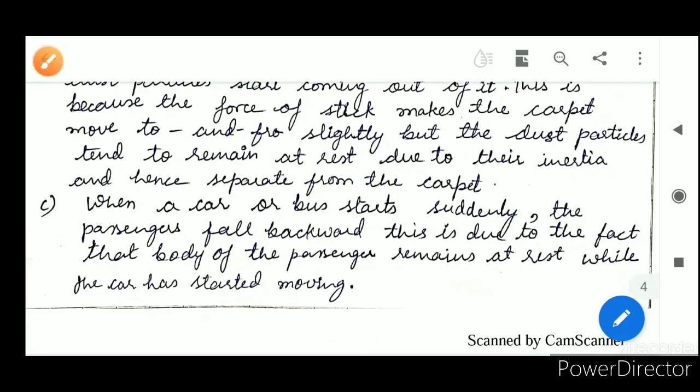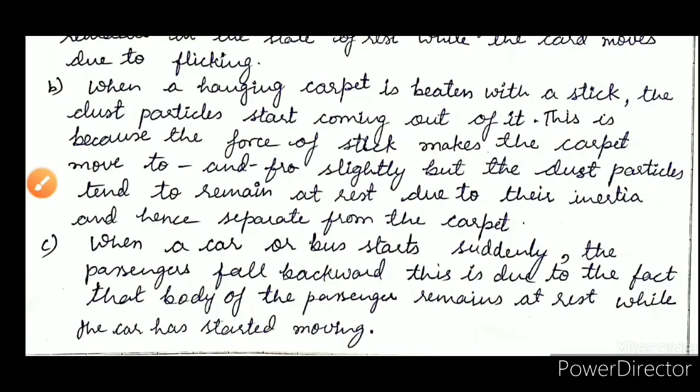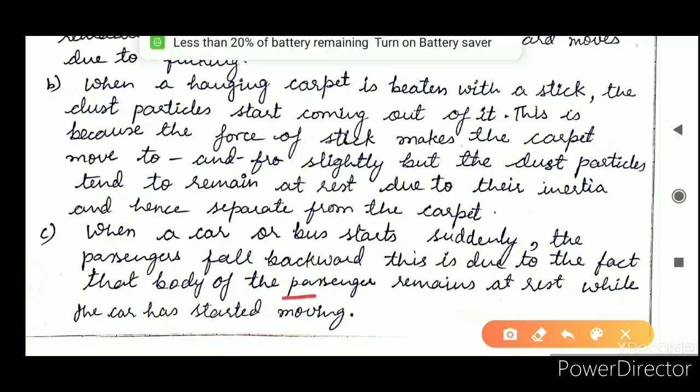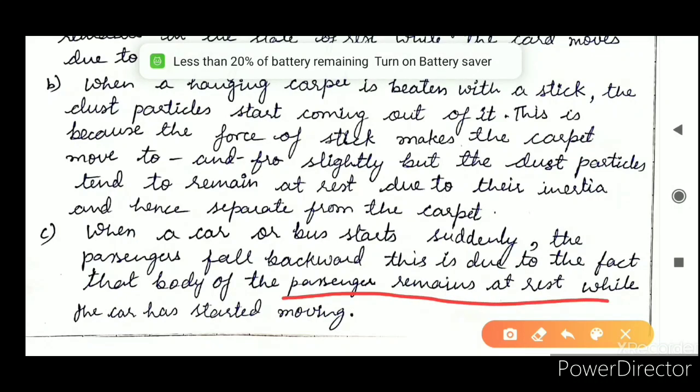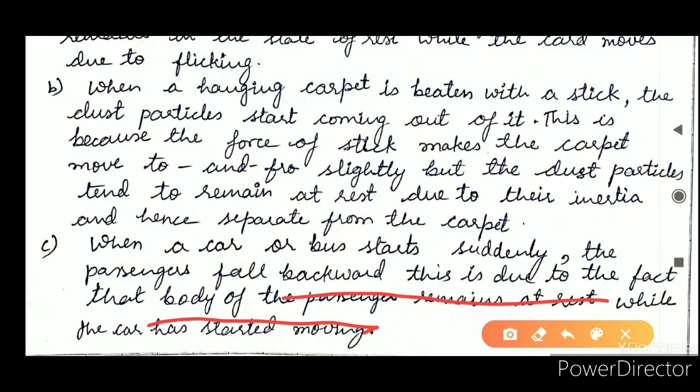Now the next most common example is, when a car or bus starts suddenly, the passenger falls backward. This is due to the fact that the body of the passenger remains at rest while the car has already started moving. The lower portion of the body remains at rest, but the car has already started, so the jerk is there and the passenger falls backward.